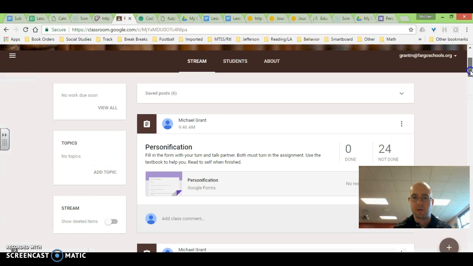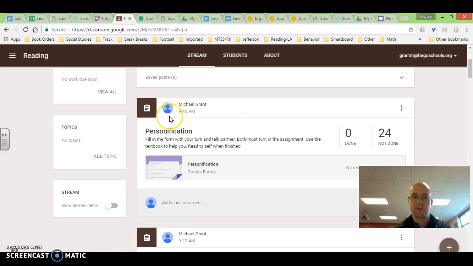Let's take a look at what you're going to do today. So what you're going to do is fill in this personification form. Fill in the form with your turn to talk partner. Both must turn in the assignments. You must turn it in when you're done. Use the textbook to help you read this out when finished.